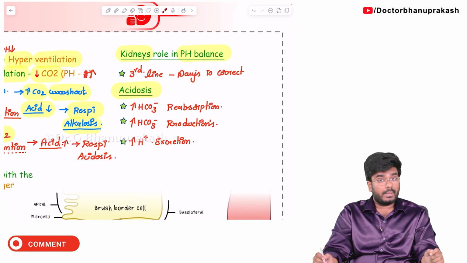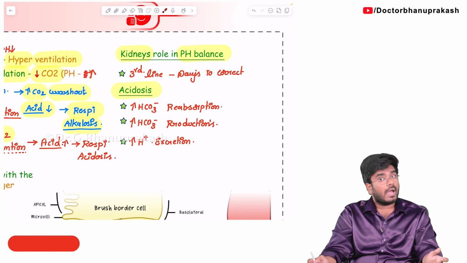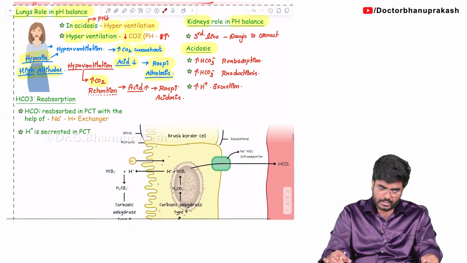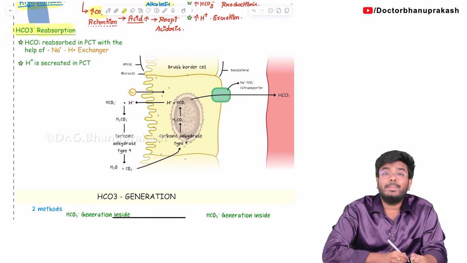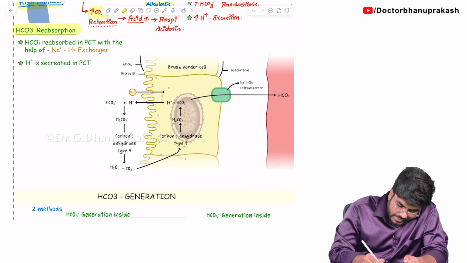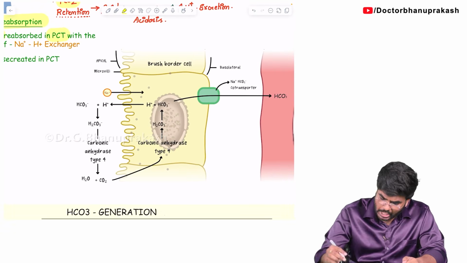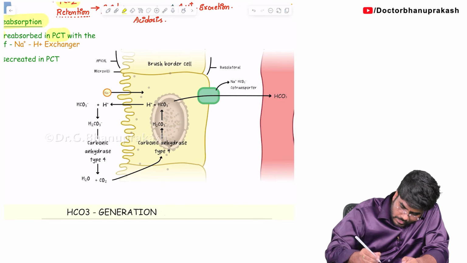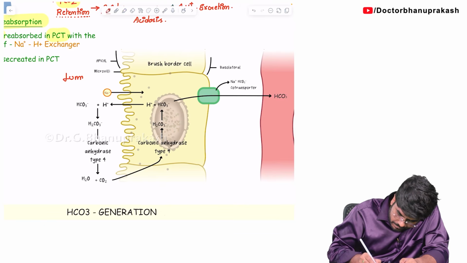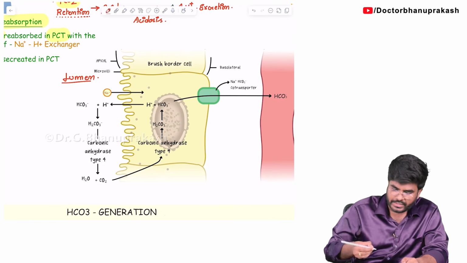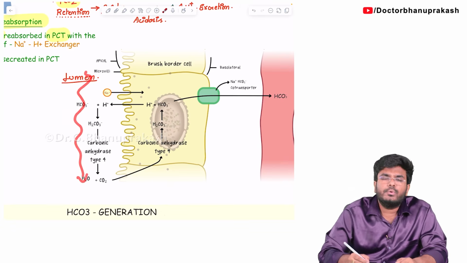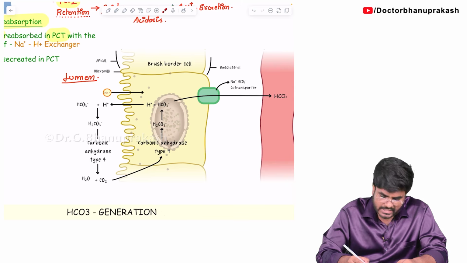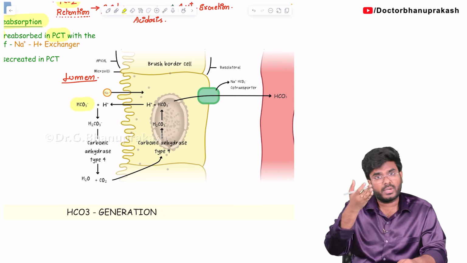We all know 80% of the bicarbonates are reabsorbed in the PCT. How? Let me explain. So let's take the heading bicarbonate reabsorption in PCT. Okay, this is where bicarbonates get reabsorbed. How, sir? Look, this is the lumen side, means this is the place where urine is going. Now in the urine, what is the most important molecule that is present? It's the bicarbonate. Bicarbonate is freely filtered.